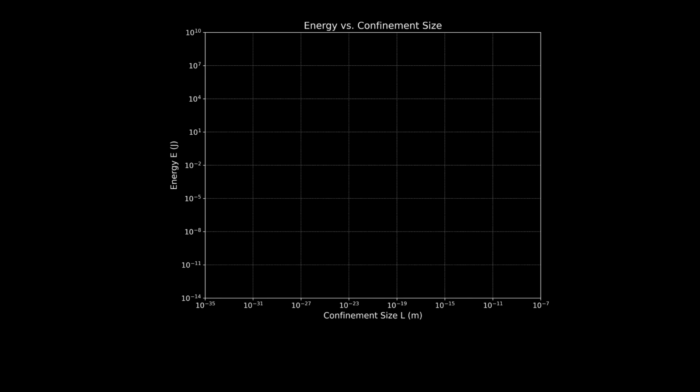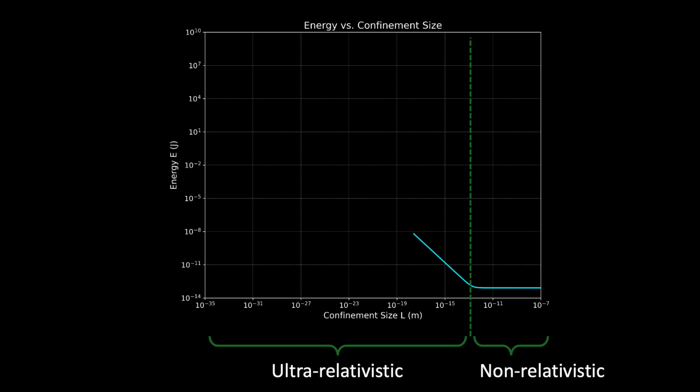To visualise this and bring the physics to life, we can plot the energy of the particle as a function of box size over a wide range of scales between 10 to the minus 7 and 10 to the minus 35 metres using a logarithmic scale. When the box size drops below approximately 10 to the minus 13 metres, the energy associated with the momentum exceeds the rest mass energy, and the system enters the ultra-relativistic regime, causing the energy to increase rapidly, as can be seen from the graph.